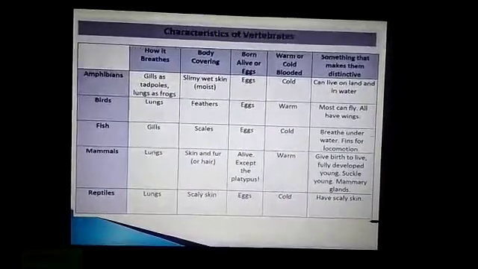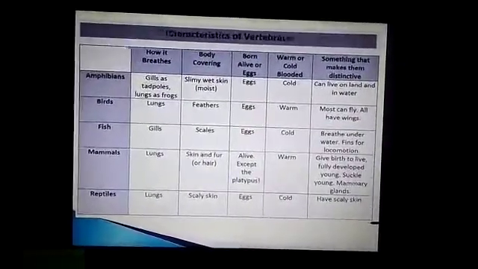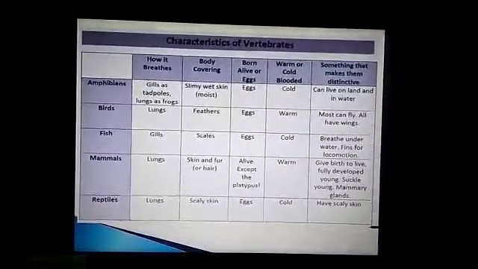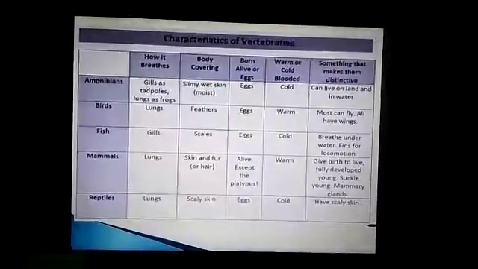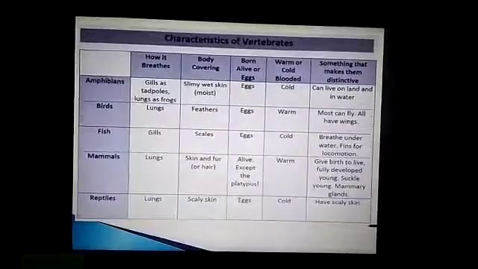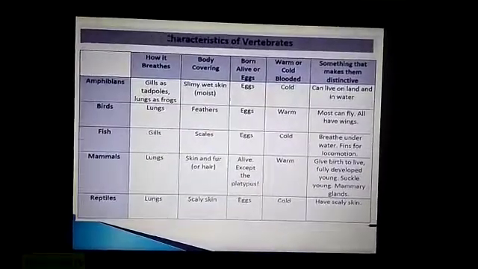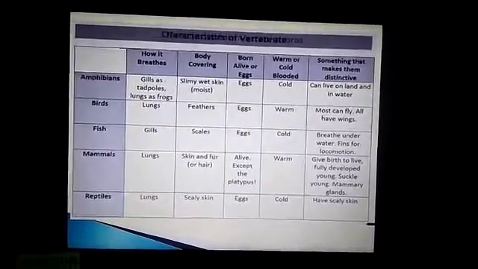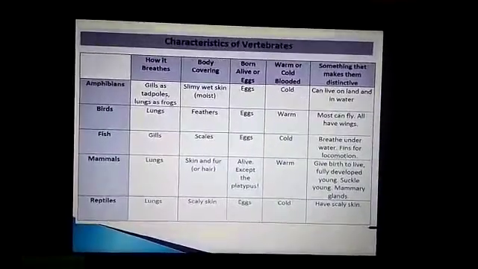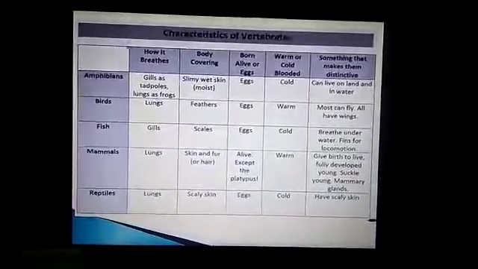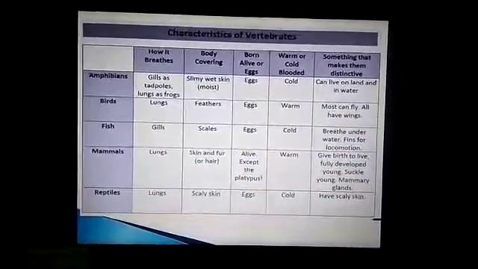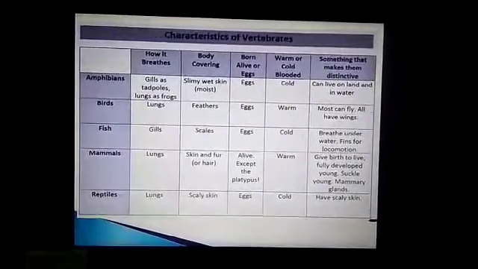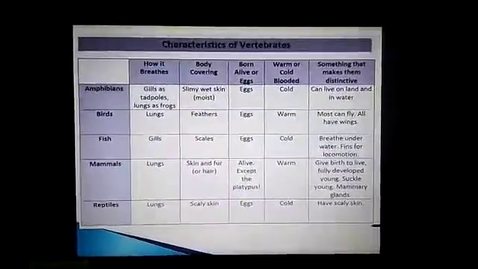Even a cat, you can see a small baby kitten, it will have all the developed organs, and they suckle the young one. They have mammary glands so that the young one can suck milk from the mother. Cats, dogs, rats, rabbits, cow, goat and human beings are examples of mammals.